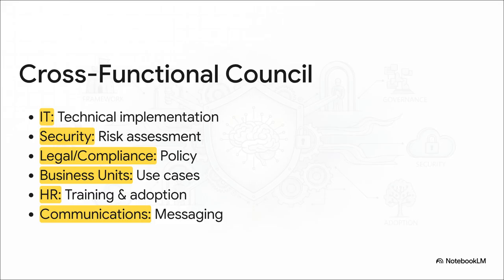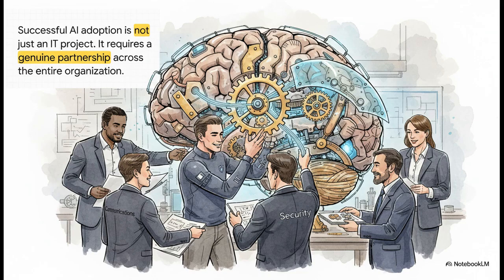We're talking about an AI council. Of course, you need IT for the tech side and security to handle risk. You absolutely need legal and compliance to make sure you're following the rules. But just as important, you need the business units themselves to find good use cases, HR to handle training and adoption, and even communications to get the messaging right across the company. So here's the bottom line. Success with AI, it's a team sport. It is not just an IT project. It demands a real, genuine partnership across every single part of the organization, all working together under one shared governance plan.